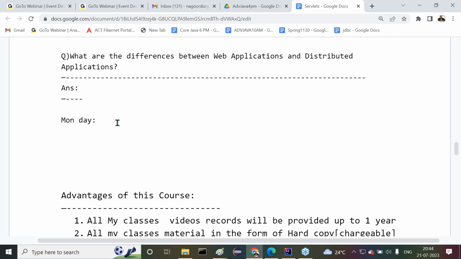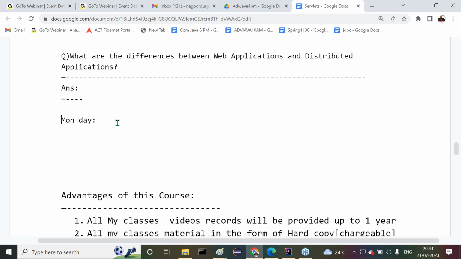Only this weekend is a gap. First weekend. From next weekend onwards, on Saturday and Sunday also we are going to have sessions. Guys, recognize this. On Saturday and Sunday also we are going to have sessions here. Next class will be on Monday. No class tomorrow and the day after tomorrow.